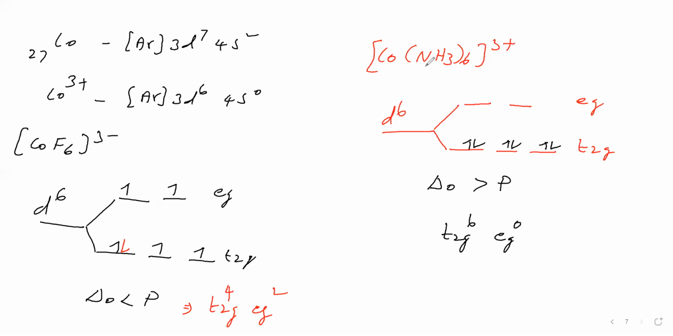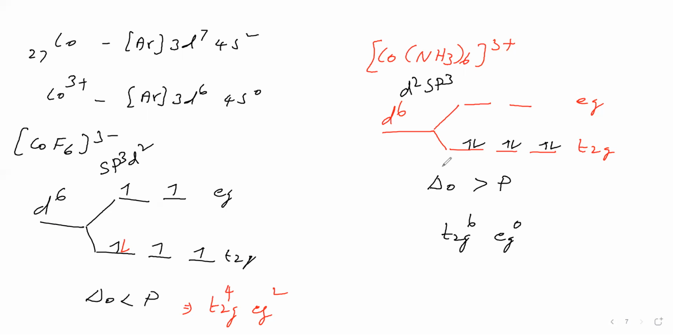Valence bond theory says that this hybridization is d2sp3, inner orbital complex. This is sp3d2, outer orbital complex, high spin complex. It is a low spin complex, like this. Okay. So now, based on crystal field theory, we have explained this octahedral complex.